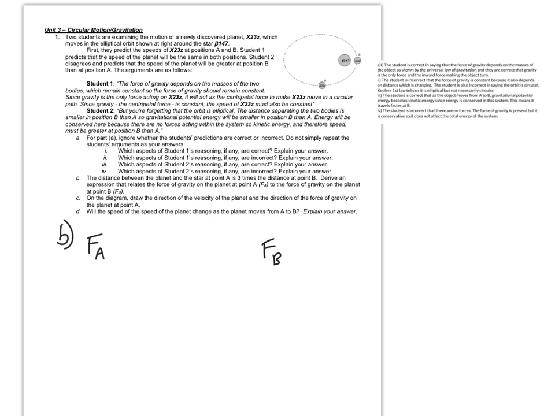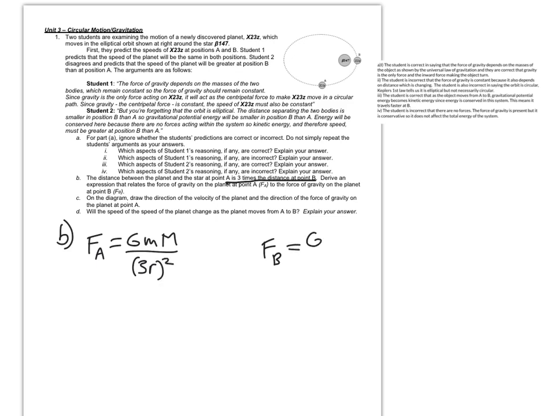For this next part, we want to relate the force acting on the planet at 2 points, at point A and point B, knowing that at point A, the star is 3 times the distance than it is at point B. So we're going to think about Newton's universal law of gravitation, G m1 m2 over r squared. In this case it's going to be the mass of the planet and the mass of the star. I'll call that little m and big M. And then over the distance, and for A, I'm going to say that distance is 3r, that quantity squared.